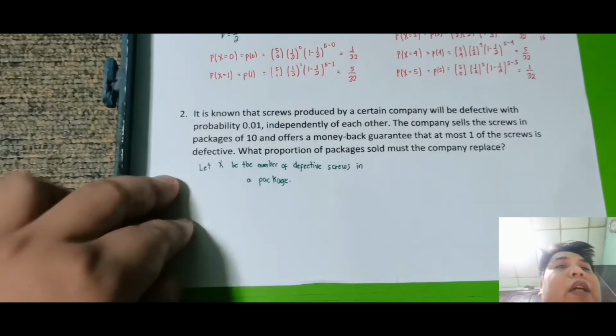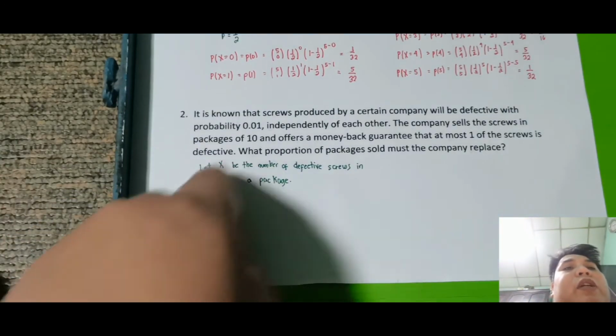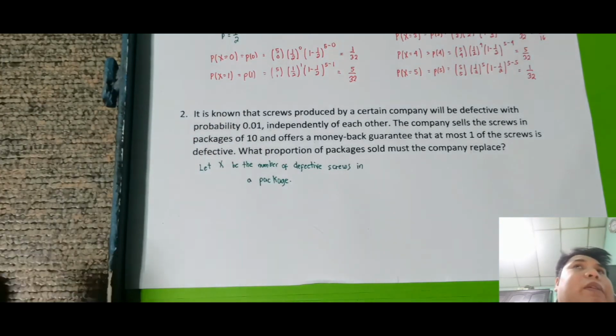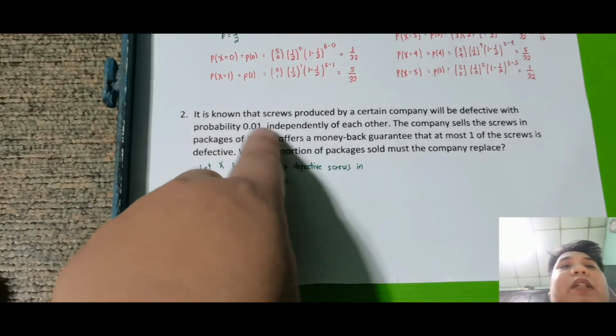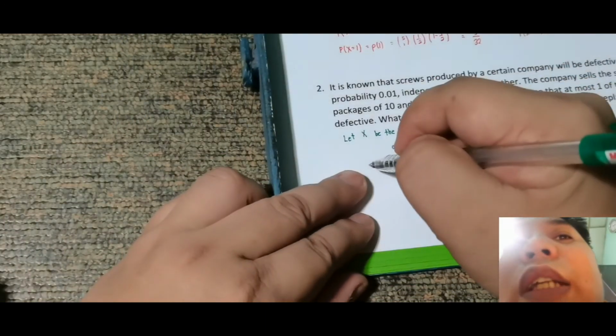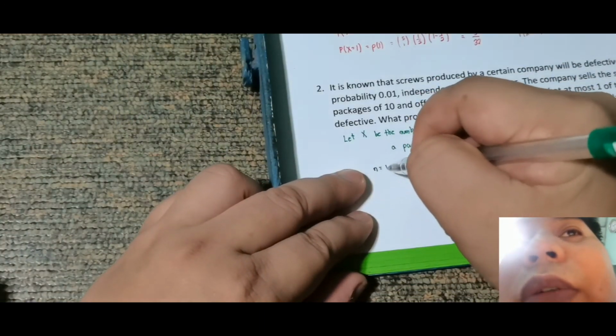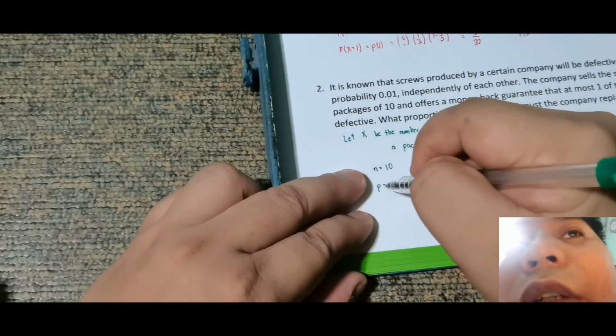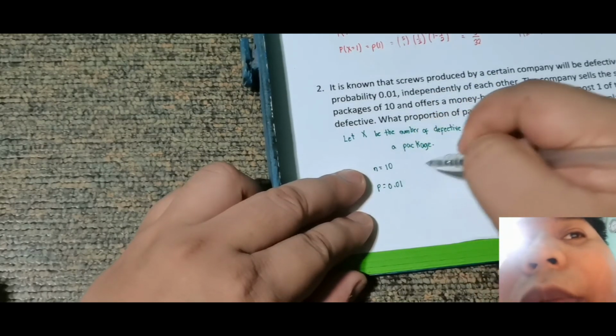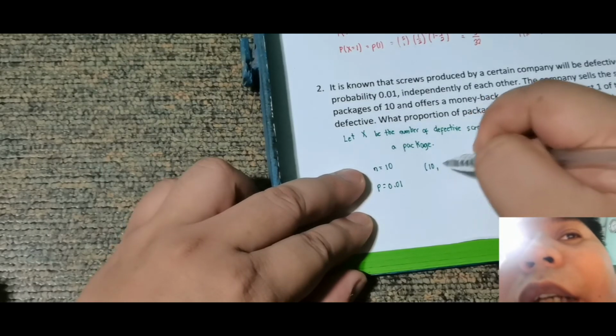Okay, note given na since x is the number of defective screws in a package, so meron tayong sa isang package may 10 screws, so meaning there are 10 independent trials kasi kada probability ng isa is 0.01. So note na ang n natin dito is equal to 10 and ang p natin dito is equal sa 0.01. So meaning ang parameter is 10, 0.01.